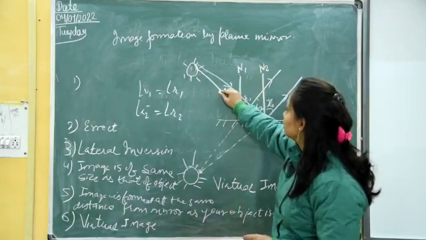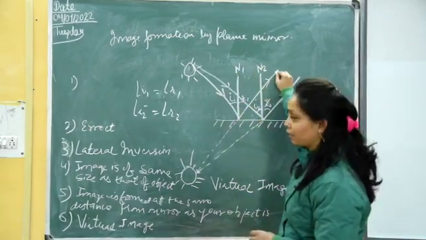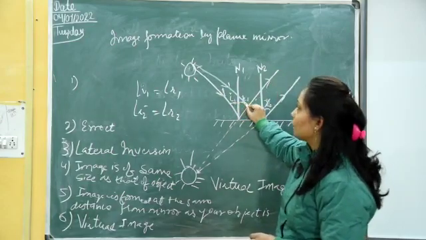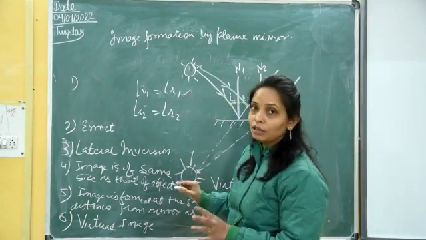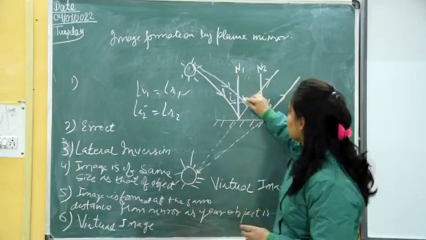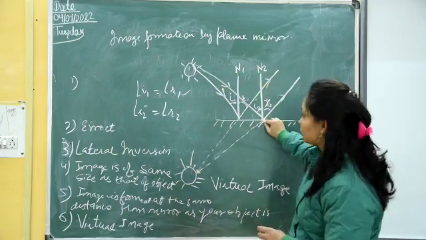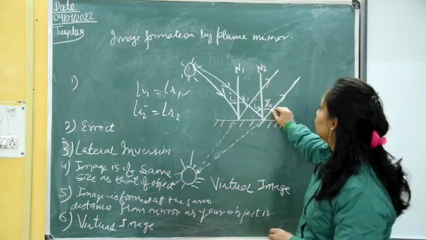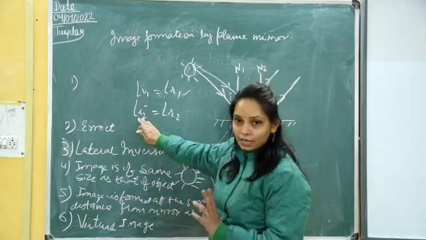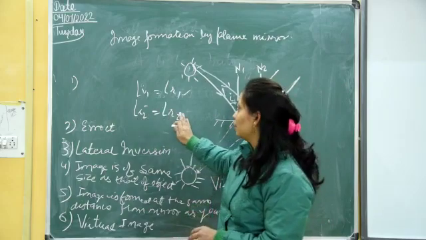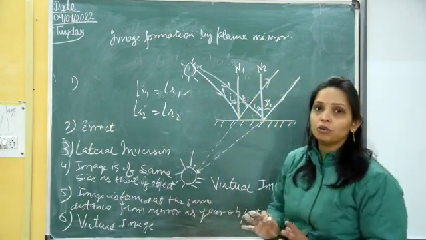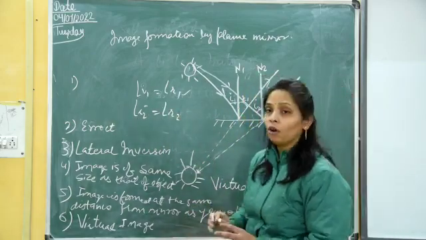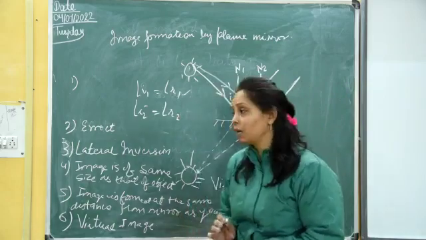For the first normal, this is your incident ray and this is your reflected ray. Angle I1 and angle R1 will be equal according to the law of reflection. For the second incident ray, this is your second normal and this is your angle of reflection. So I2 equals R2: the second angle of incidence will be equal to the second angle of reflection according to the laws of reflection. Now let us understand the various features of this image.